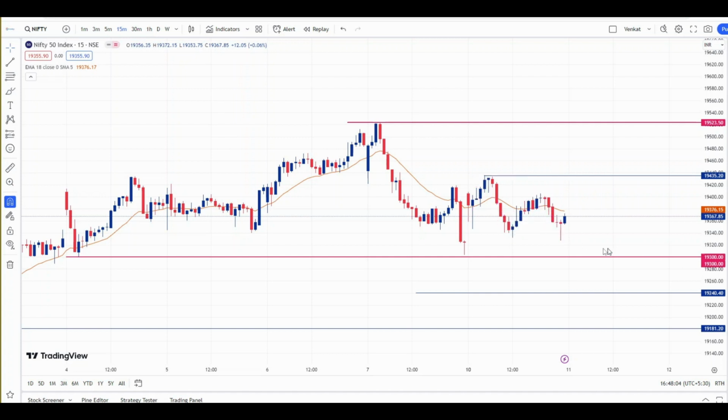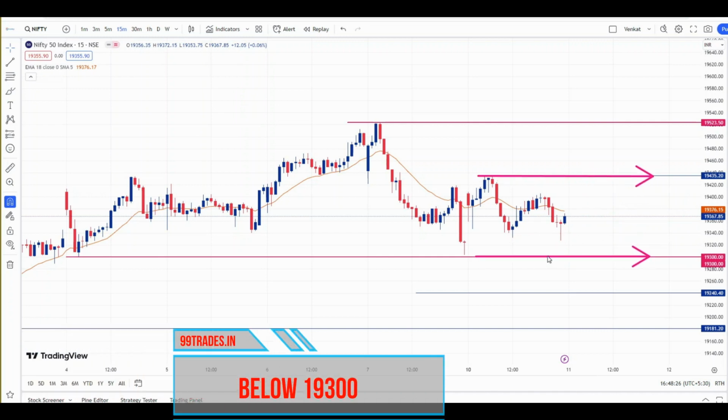Now what are the important levels for tomorrow's trading session? Mark today's low, that is we can take this level as 19,300, and today's high, 19,435. In between this range the market will move sideways. We will get a trending move only above this level or below this level.